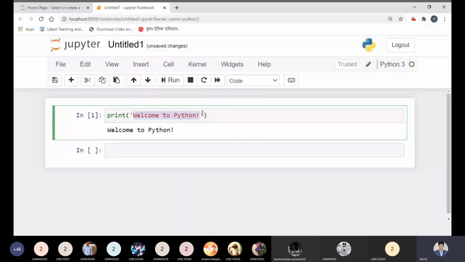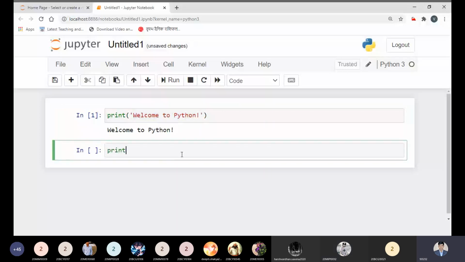I can write anything like that. Here I print, and I can write the same thing in double quotes, but I'm writing another string literal. I can write hello students, welcome to my class, and that is CSE 1021, and that is Python programming.